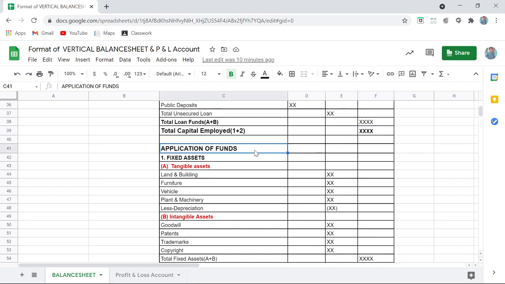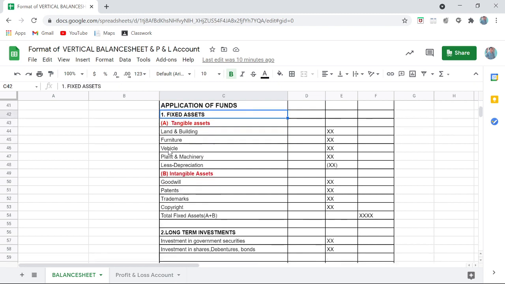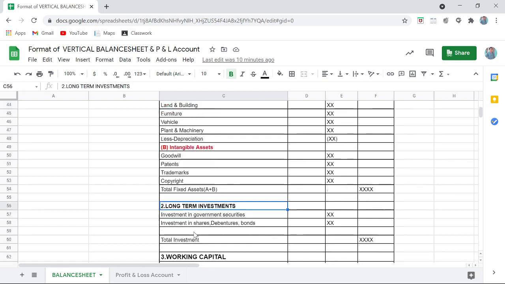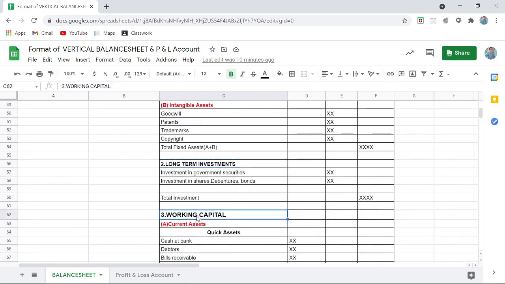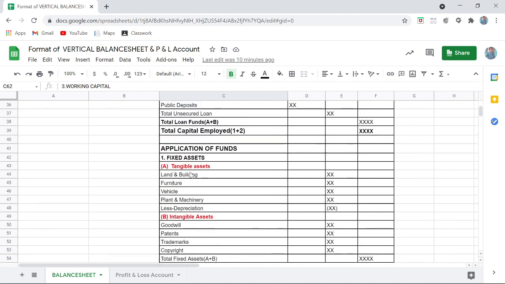So application meaning, as I said, whatever money I have raised, how I'm going to apply it, how I'm going to use it for my assets. Okay, so you have a lot of categories of assets. So basically there are three categories we have here. First we have fixed asset, then we have long-term investment, and then we have working capital. These three categories we have. So let us discuss one by one.